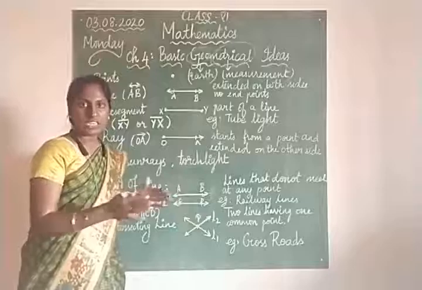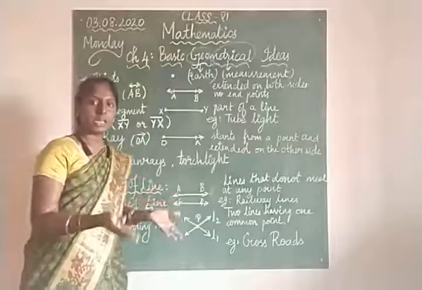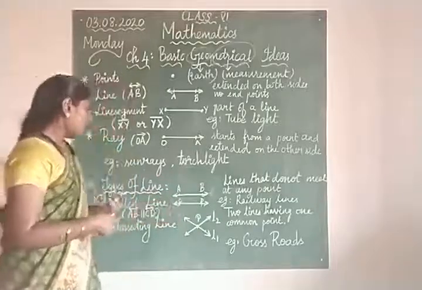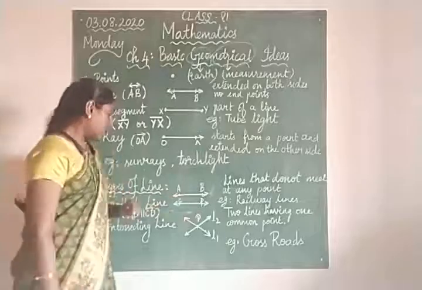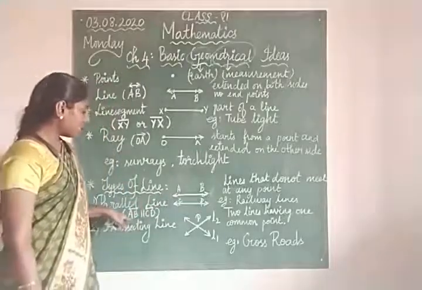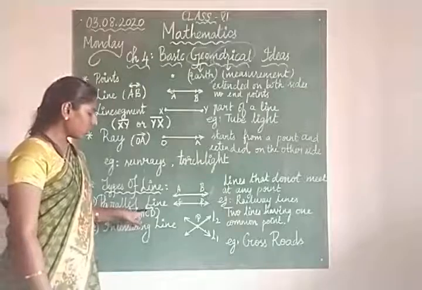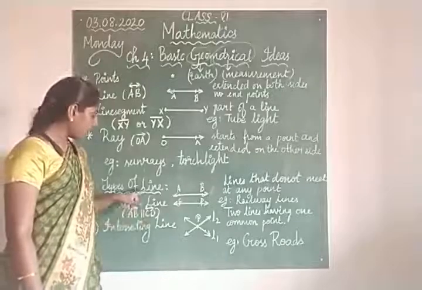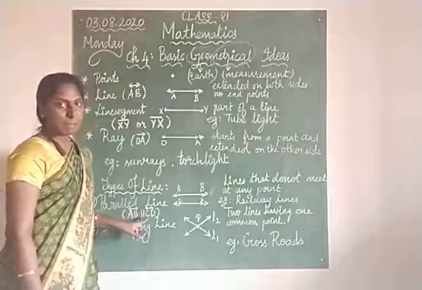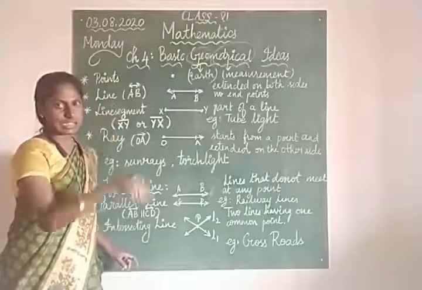They never intersect, they never meet at any point. So the example is railway lines, and you represent parallel lines as AB, with the symbol of a line on top, and CD also with the symbol of a line on top, and the parallel symbol, two lines like this.